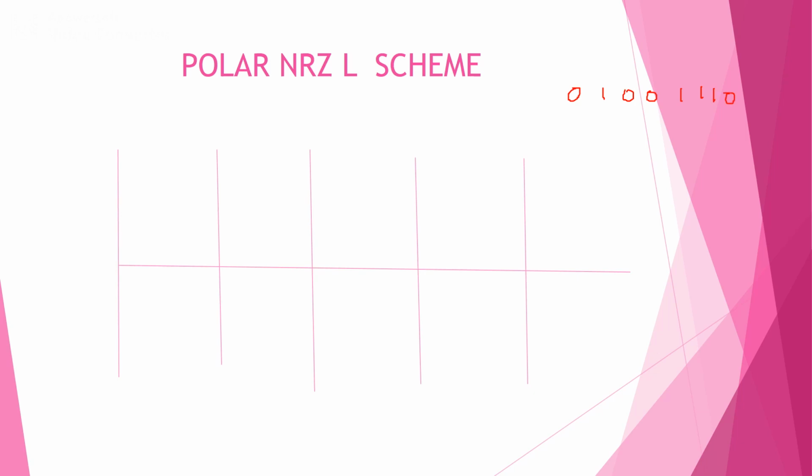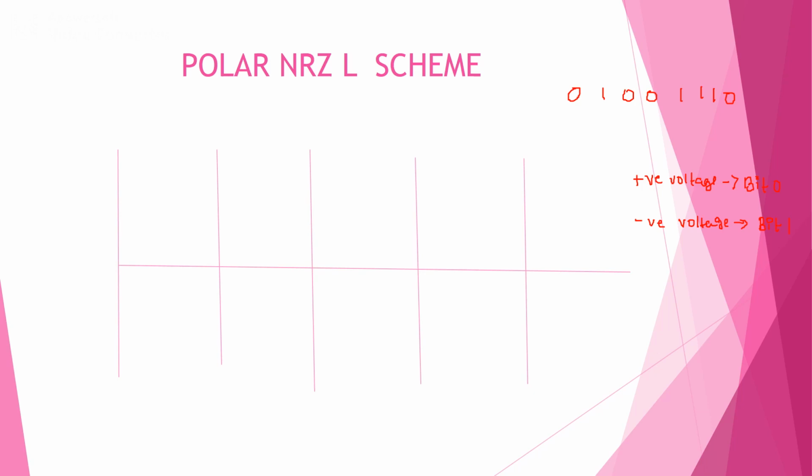In the case of polar NRZ-L, positive voltage is used to represent bit 0, and negative voltage is used to represent bit 1. So we have the pattern 0, 1, 0, 0, 1, 1, 1, 0.